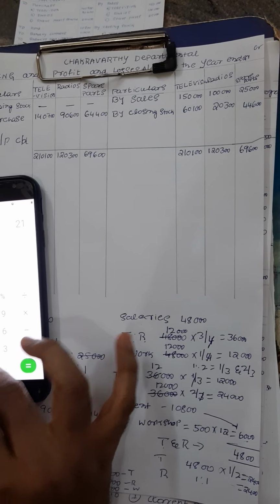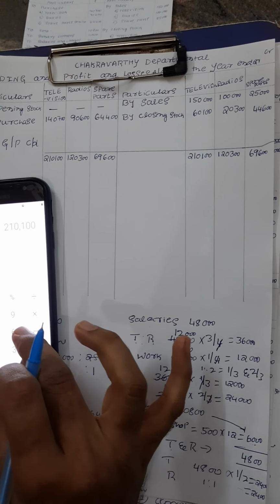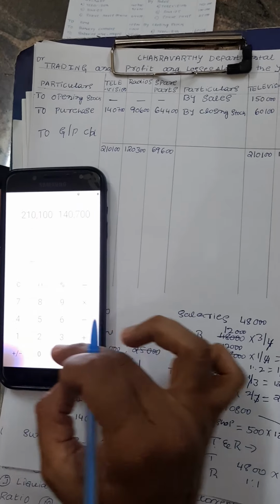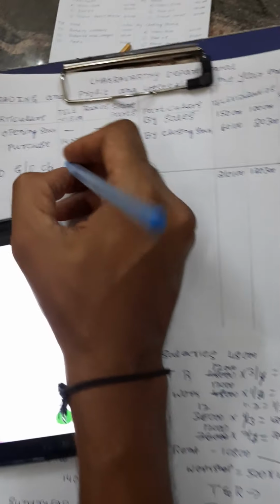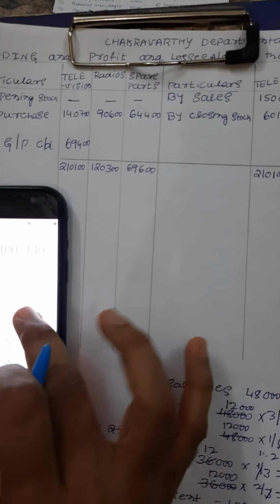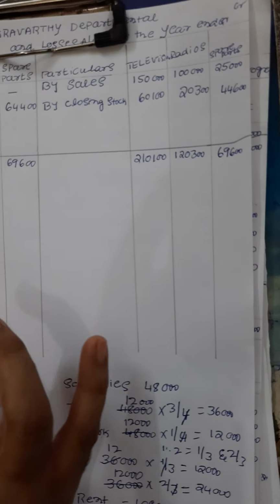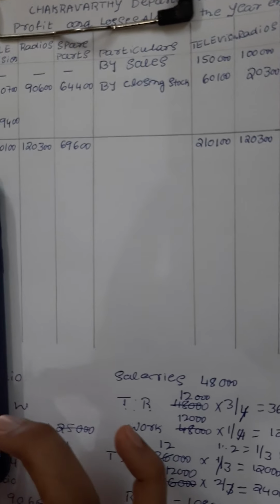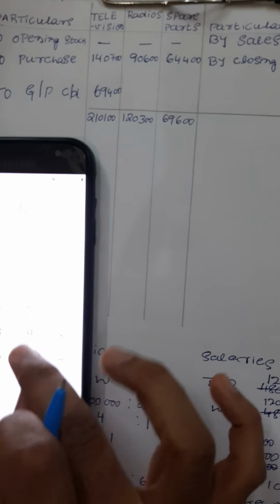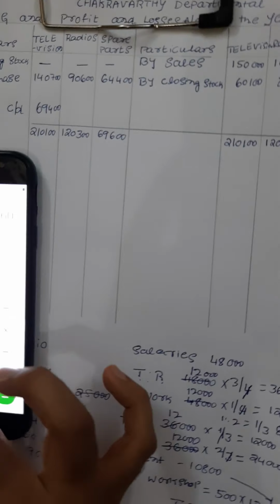The first one, 2,10,100 minus 1,40,700. The output, gross profit, is 69,400. Then the next one is 1,20,300 minus 90,600.